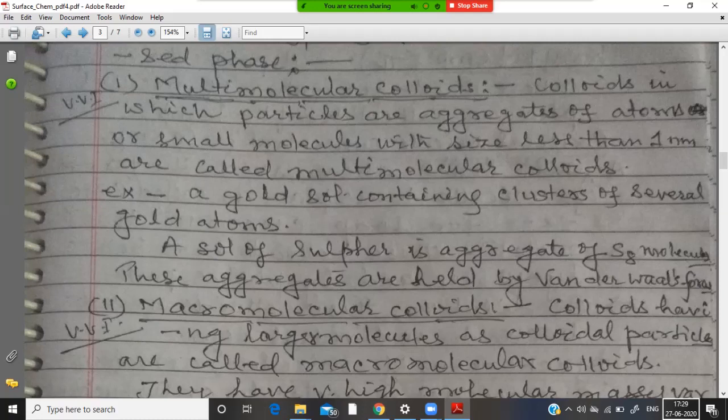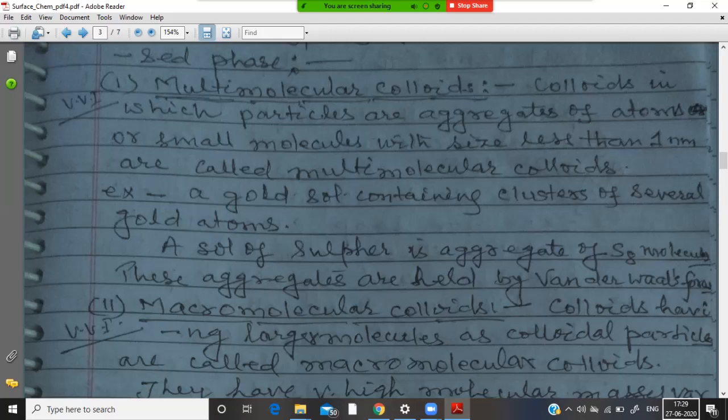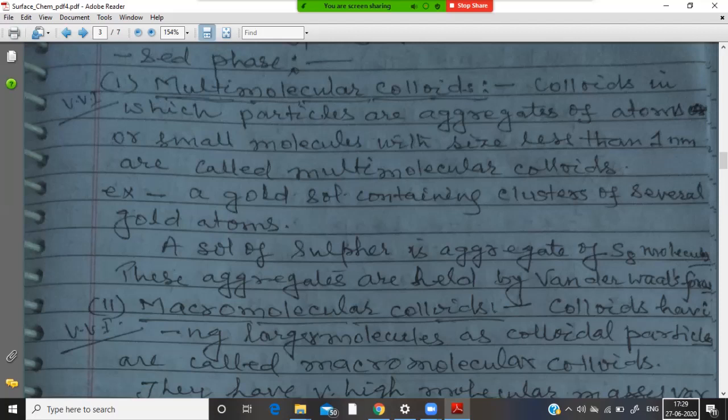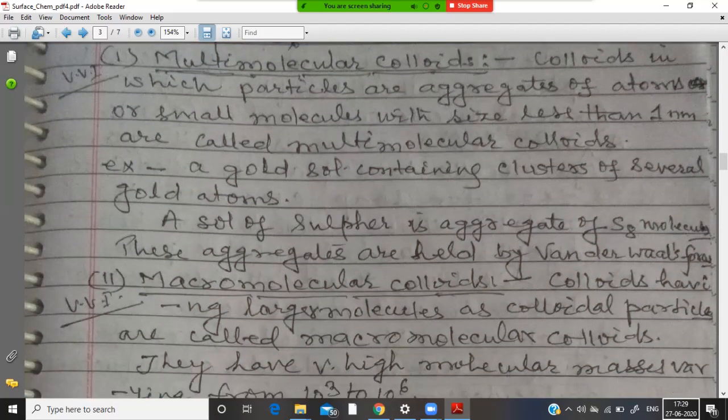Example also, so example is again highly important. A gold sol containing clusters of several gold atoms. Another example is a sol of sulfur is aggregate of 8 molecules, where these aggregates are held by van der Waals forces. The second classification is macromolecular colloids.